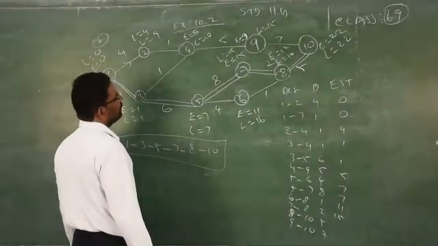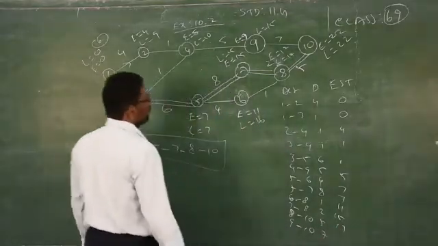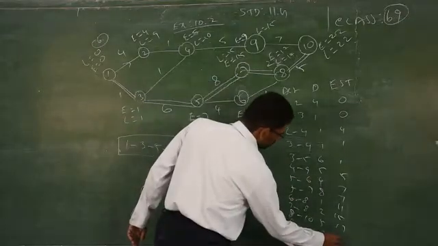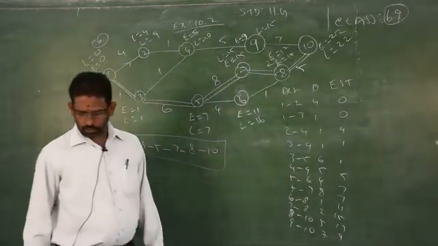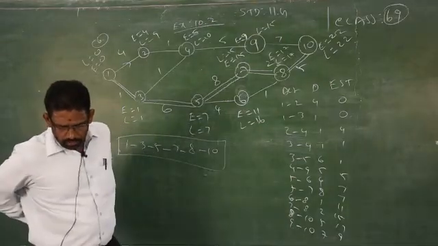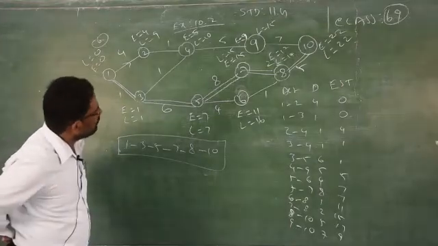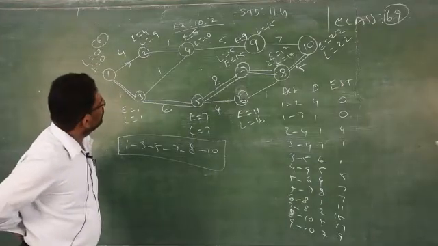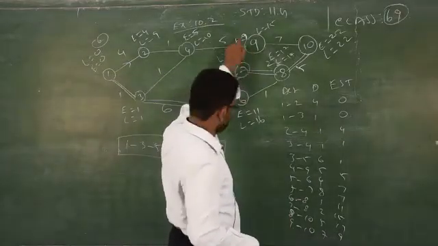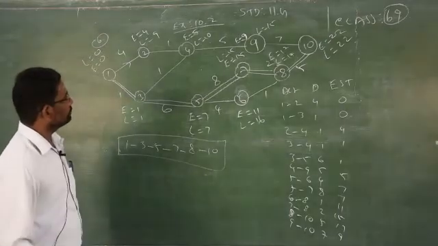Then 8 to 10, 17. 9 to 10, 9. So you have to write down those answers for EST: 0, 0, 4, 4, 1, 5, 7, 7, 11, 15, 17. And 9 to 10, where will 9 to 10 be? In 9 to 10 we have 9. That's all. Clear? So now you have to proceed.